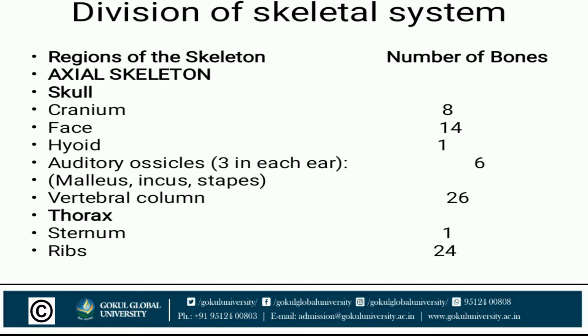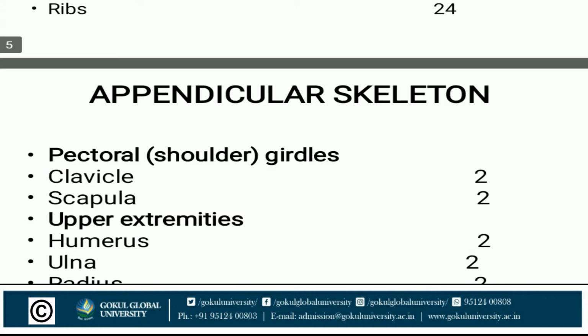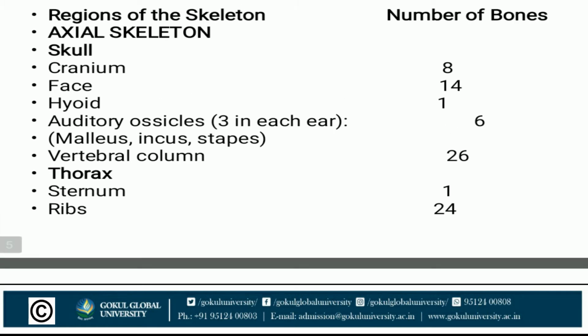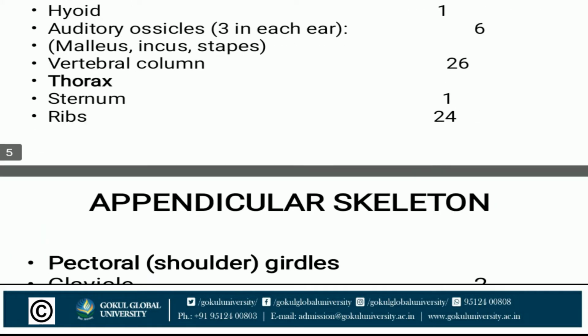Axial skeleton: skull. In skull, cranium has 8 bones. Face has 14 bones. Hyoid, 1 bone. Auditory ossicles, stapes, malleus, incus, 3 in each ear, total 6 in number. Vertebral column, 26. In thorax region, sternum 1, ribs 24. Axial skeleton bones are located in the central portion of the body.